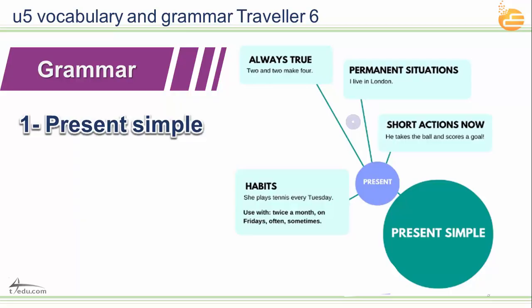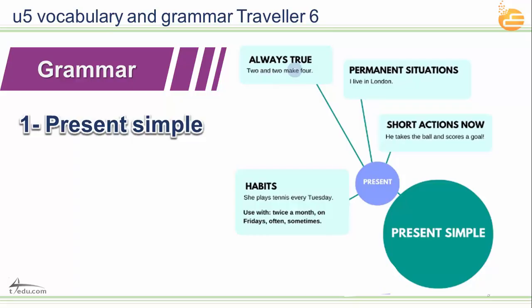Now more about the tenses. Let's start with the simple present. I told you before, all the students ask me, teacher, we have one present in Arabic, we have one past in Arabic, but in English when I want to use the present, I have 4 tenses. Which one do I use? And I say, okay, in English we have 4 present, we have 4 past. So for the present, if the action or the sentence is always true, we use the simple present.